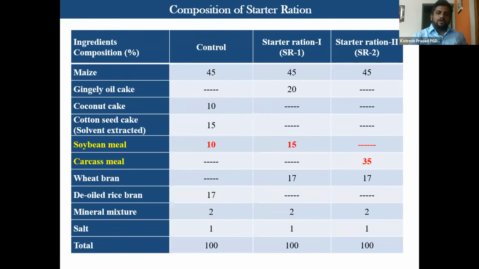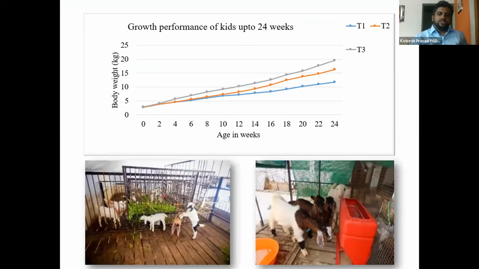So you can see here we have replaced almost 10% of soybean meal and also cottonseed cake with this poultry carcass meal. So we could get very good results in case of the Malabari kids.